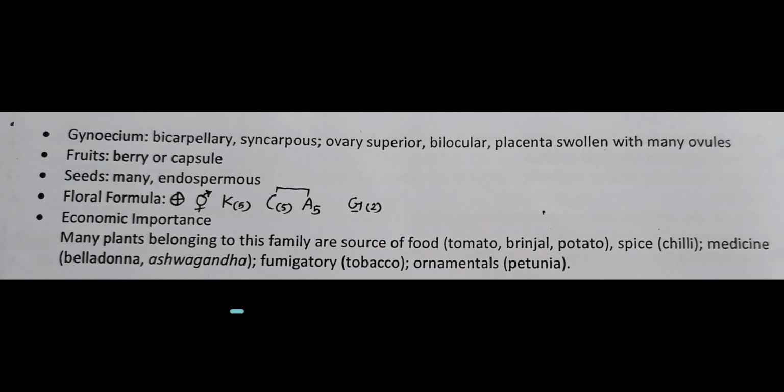Then fumigatory, tobacco. To resist pest development, fumigation करवाते हैं ना. So fumigatory, tobacco. And ornamental plant, decorative purpose, petunia. Yellowish color के flowers होते हैं इसके. So ornamental purpose, which one? Petunia is used.